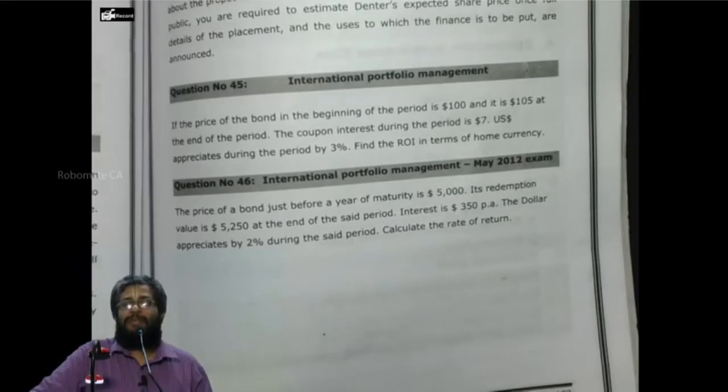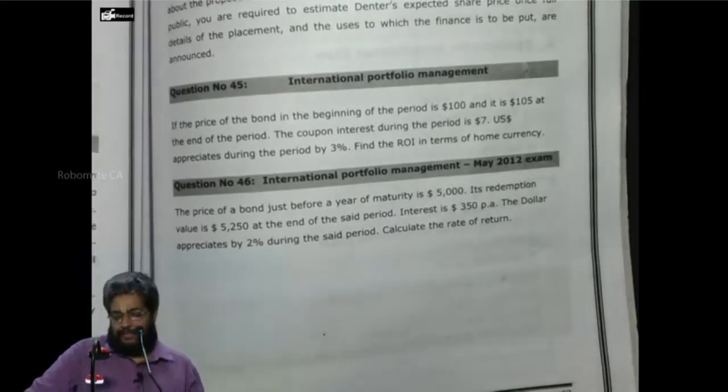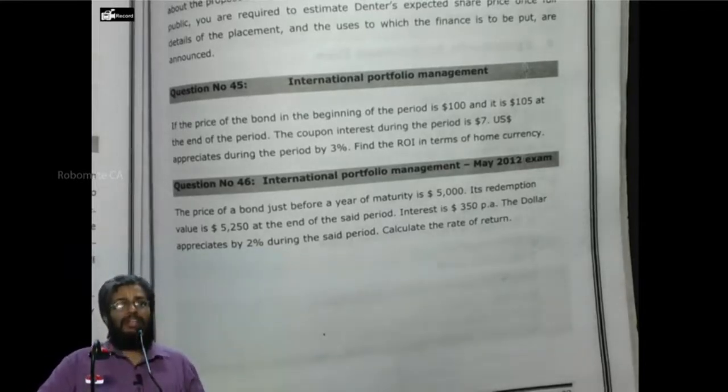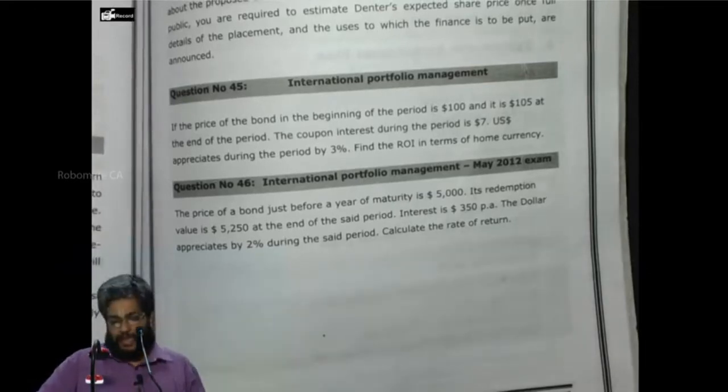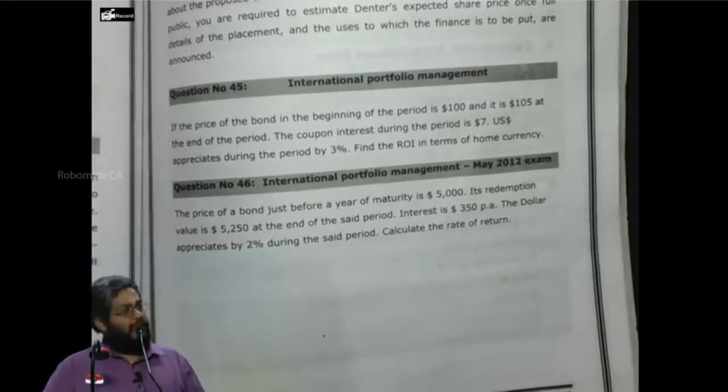Let spot rate be $1 is equal to rupees 50. We just assume it. Can I proceed or not? Can I start doing the solution?